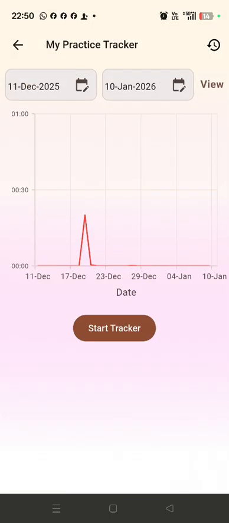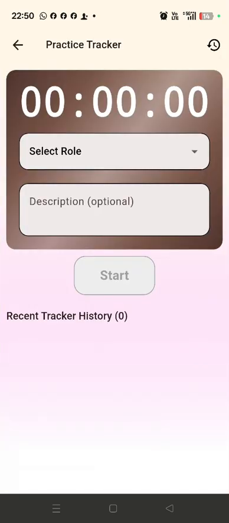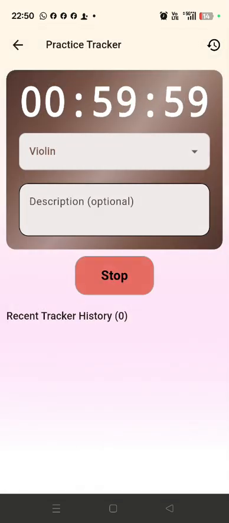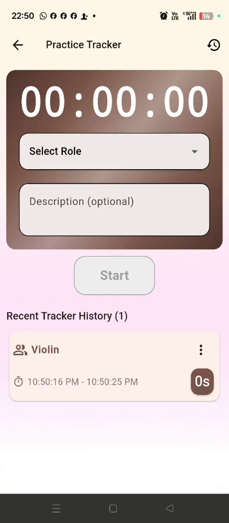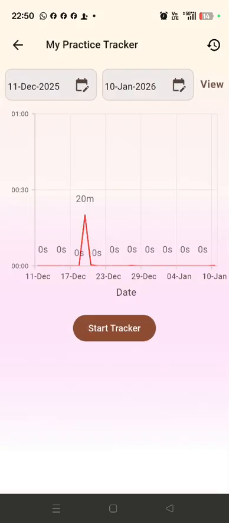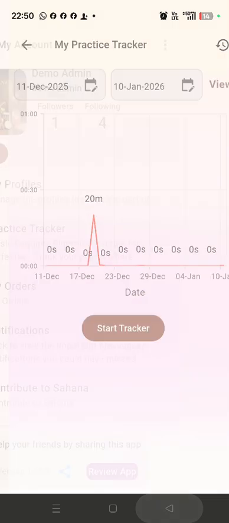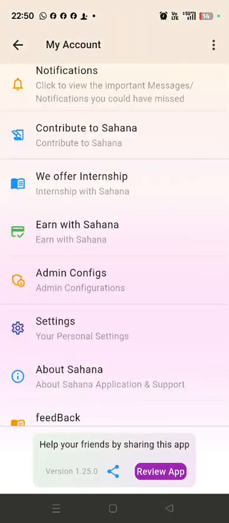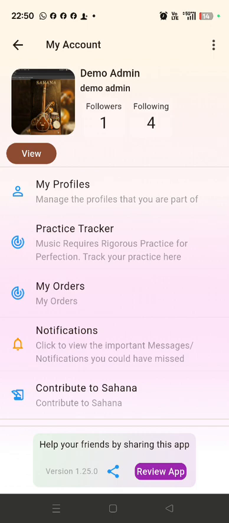There's a practice tracker. If I start the tracking, the people who are learning music can play music by starting the tracker here. In a week they can see how many practices they have made. A graph is shown of what practices they have made and how long they have practiced. Those things are visible here, which will help them improve their timing. So this is one feature. Like this, we are introducing a lot of features in the app. So this is the first version of the app.